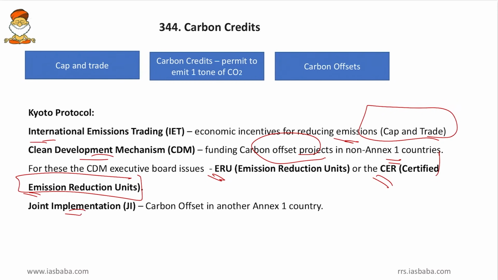So joint implementation is very much similar to clean development mechanism, but here I am implementing that windmill in another Annex 1 country or in another developed nation. So if I don't get the opportunity to implement the windmill in any developing nation, I can choose even the developed nation and implement the same. But however, the credits I get will be different and also the money saved will be less. So this is all about the 3 instruments of Kyoto Protocol. I hope you have understood.